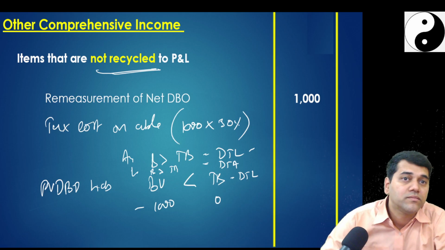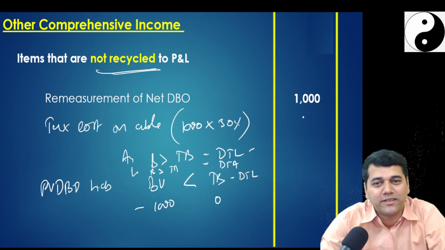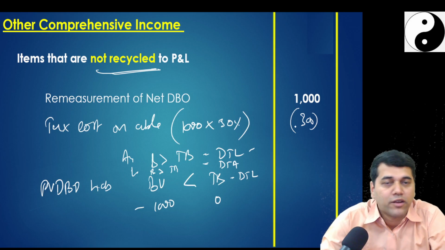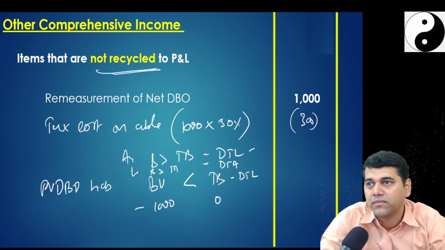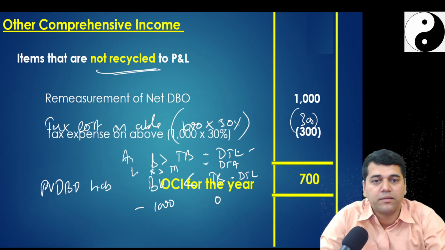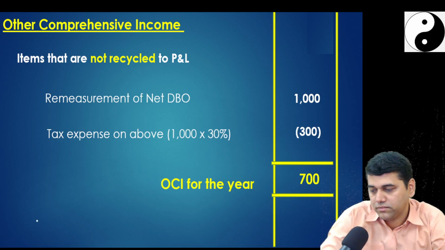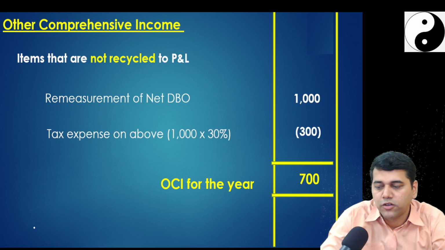Very good, no? That means your mind has started to calculate. So 300. You are clear, no? It's a deferred tax liability, because you have recognized a gain, so your liability balance has come down, but income tax doesn't recognize it. So in the closing balance, you get this deferred tax liability. So net OCI will be 700. Clear, no students?